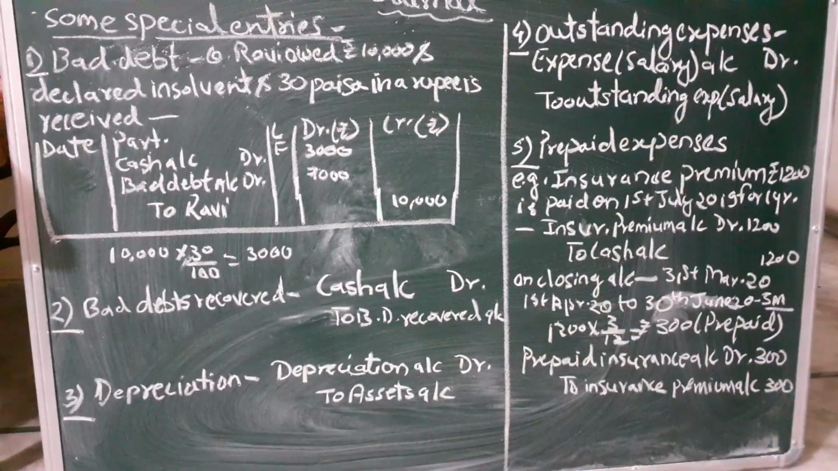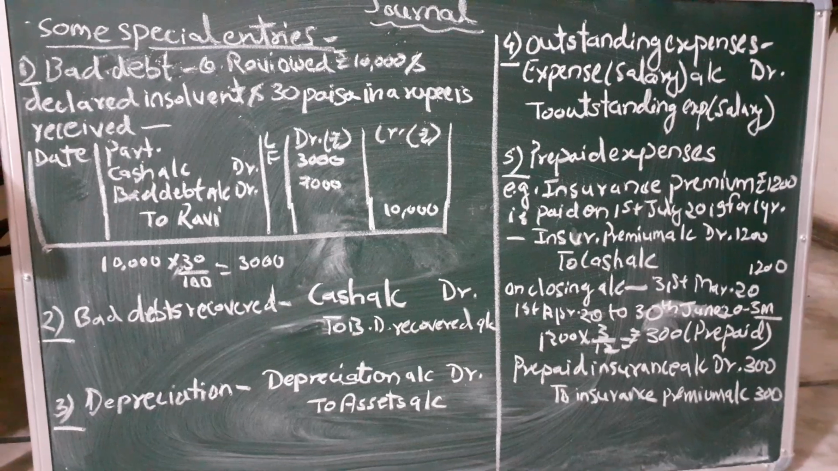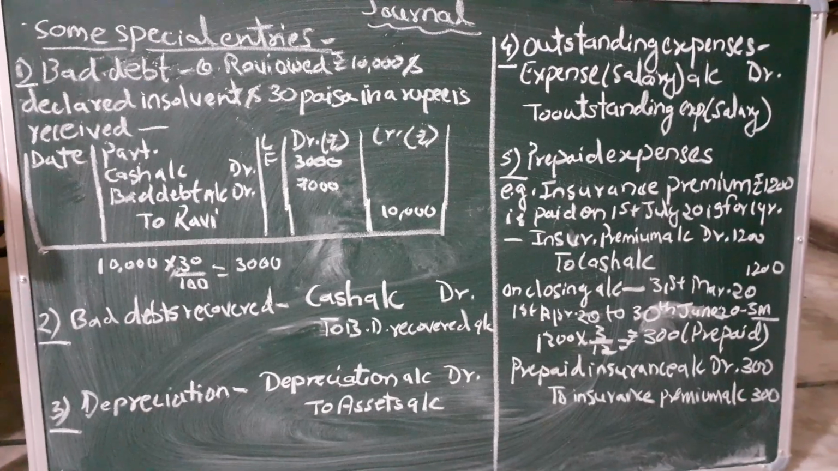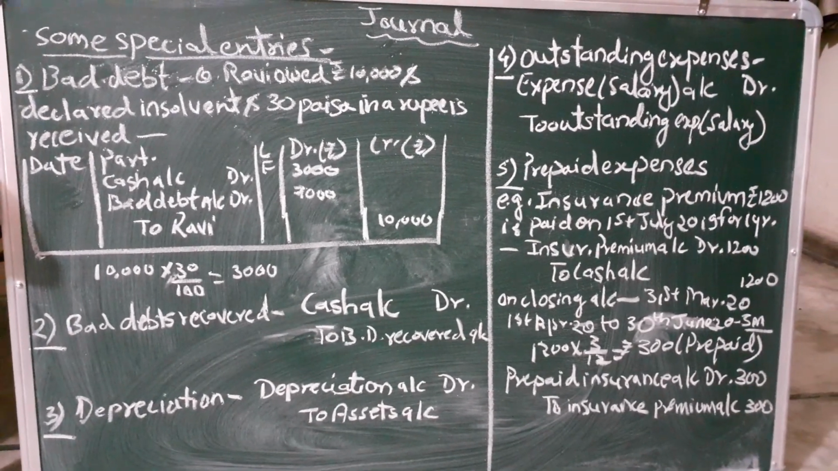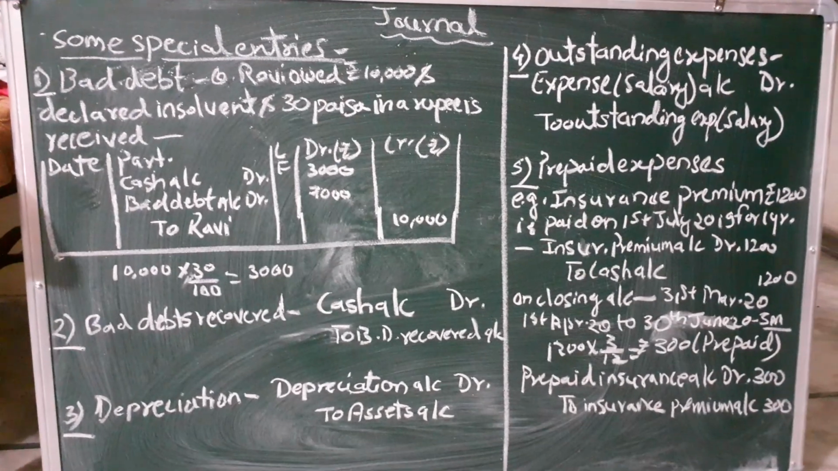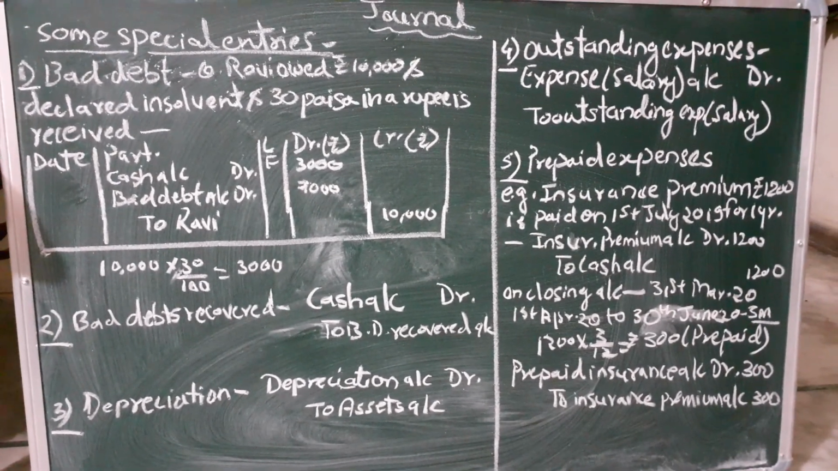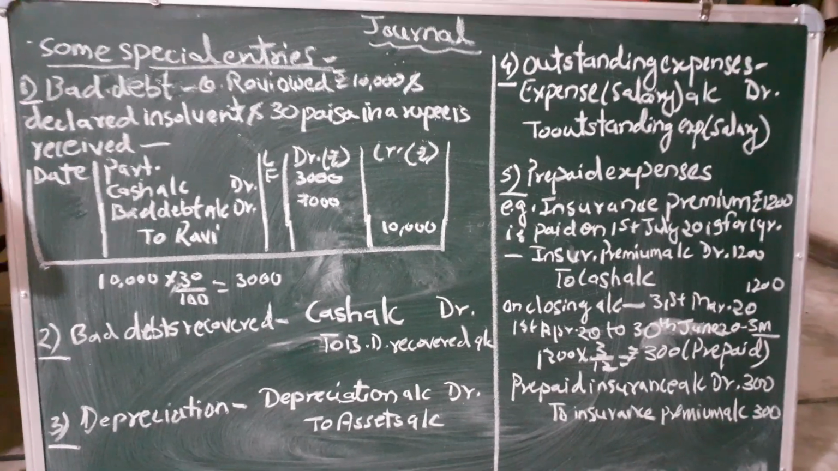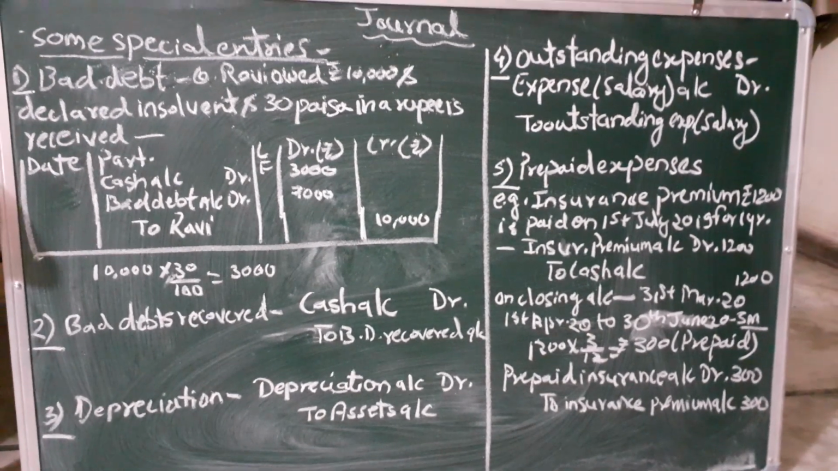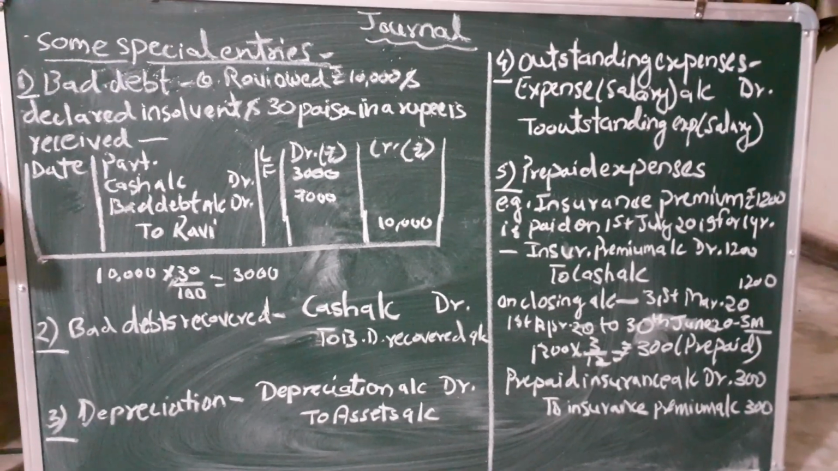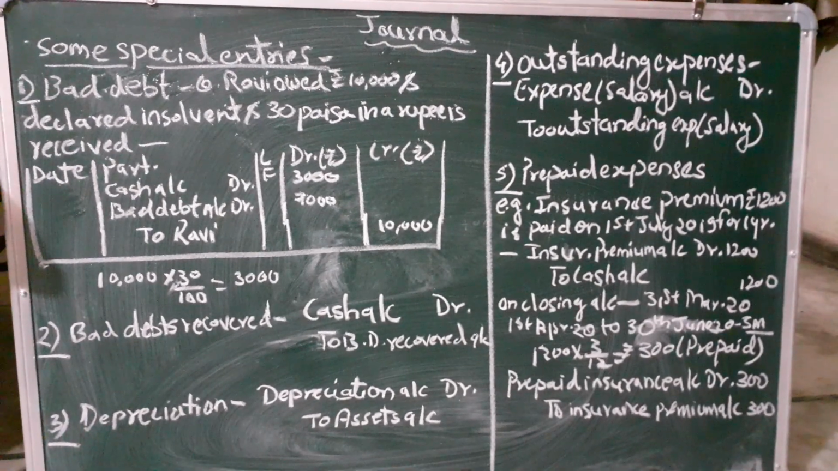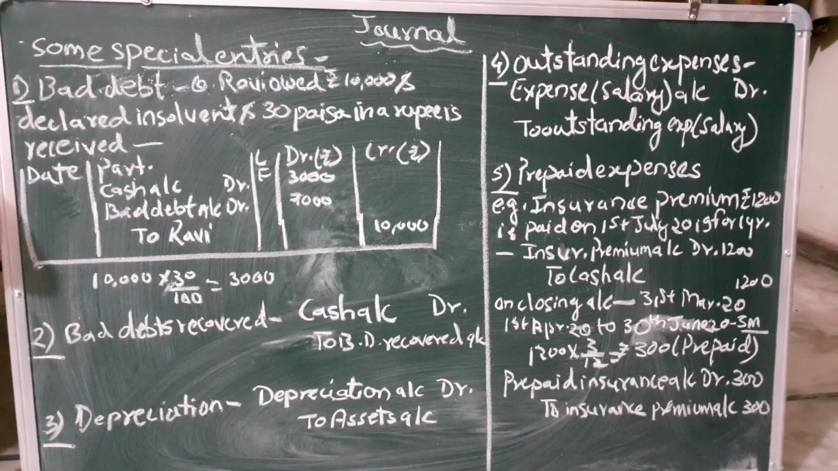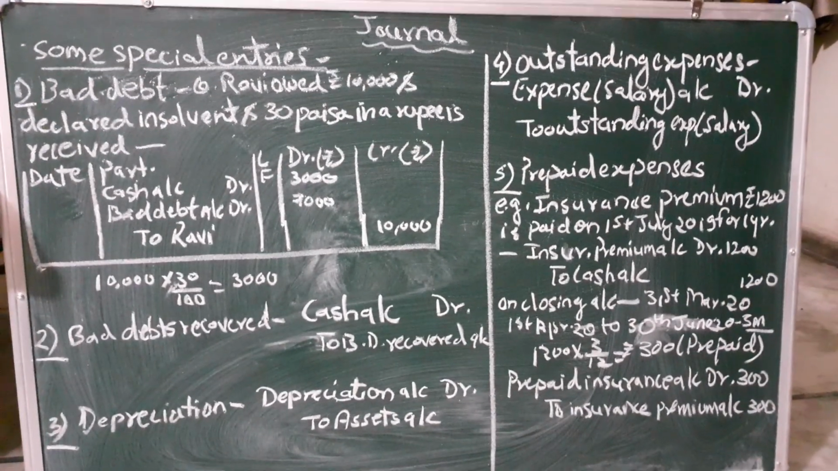So the entry will be prepaid insurance debited to insurance premium account. So prepaid insurance, the expense which you paid. Prepaid मतलब पहले से ही advance में payment कर देना. So if you are paying any expenses in advance, it will be treated as an asset. So prepaid insurance account debited to insurance premium account with the amount 300, because हमने insurance premium को 3 months we paid in advance. So 1200 multiplied by 3 by 12. 3 by 12 means 3 months. So that gives you 300 rupees. Therefore, the entry goes like prepaid insurance account debited to insurance premium account. Remember, outstanding expenses is a liability, alright, whereas prepaid insurance is an asset.